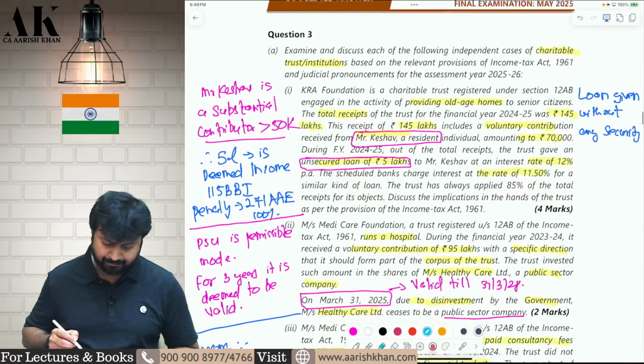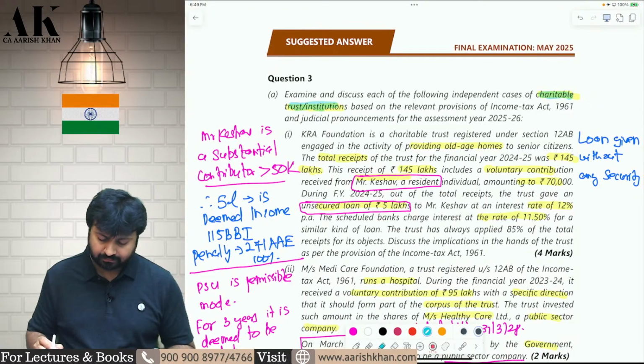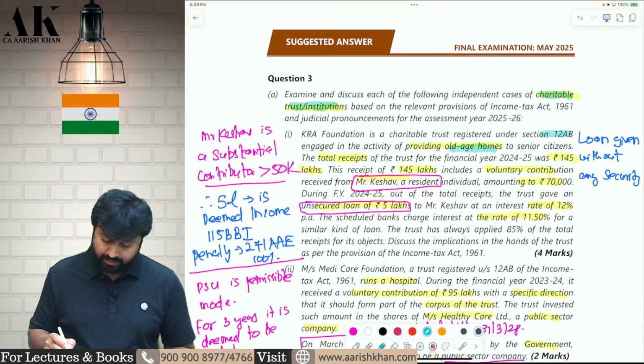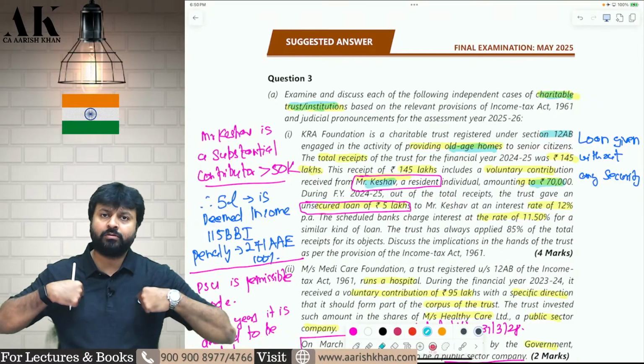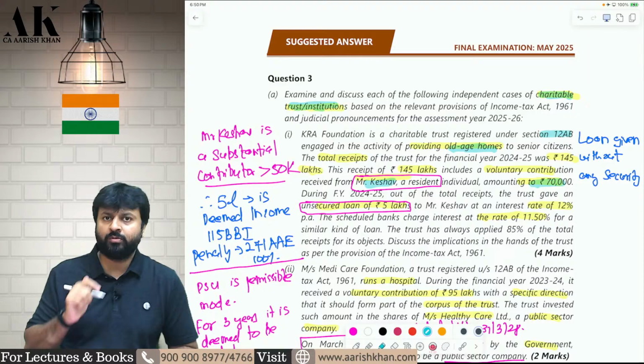Question number 3. This question is on charitable and religious trust. There is a trust which is registered under 12AB. It is providing old age home. Now, there is one person by the name called as Mr. Keshav who has given 70,000 contribution to the trust. Now, if any person is giving a contribution of more than 50,000 rupees to a trust, that person is called as substantial contributor. And that person is called as a specified person under section 13 subsection 3.